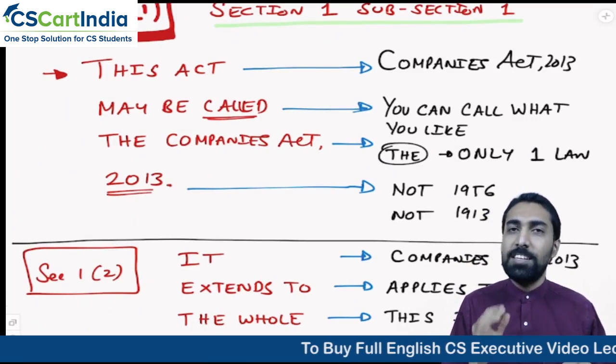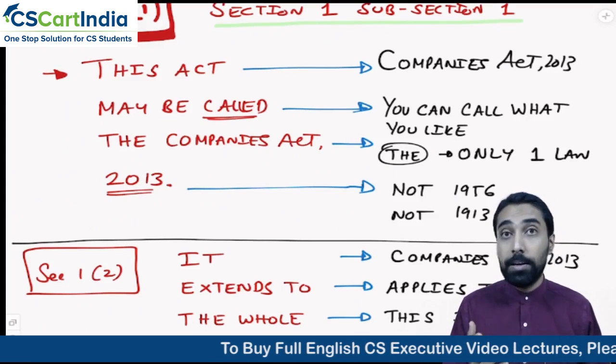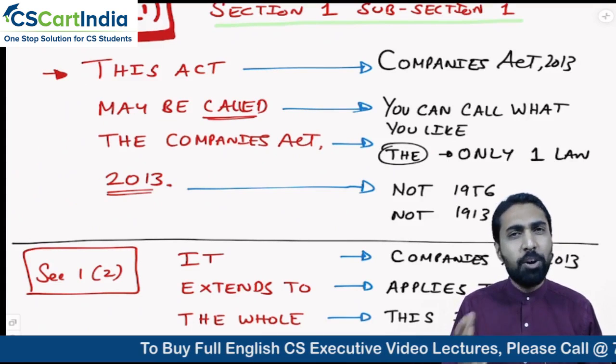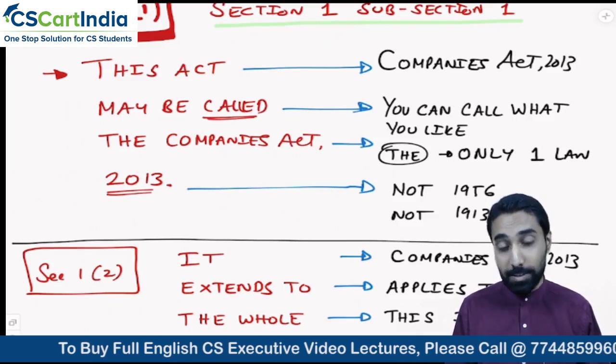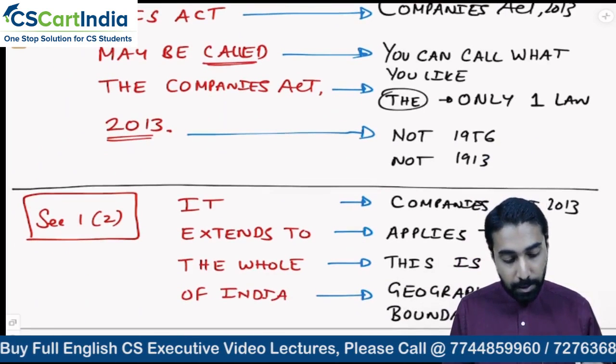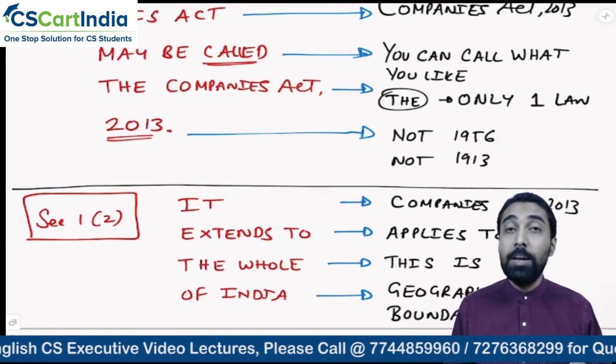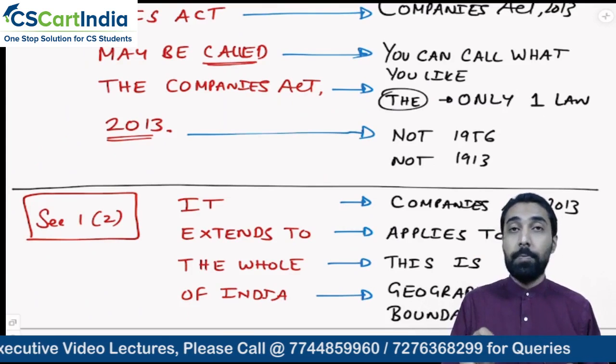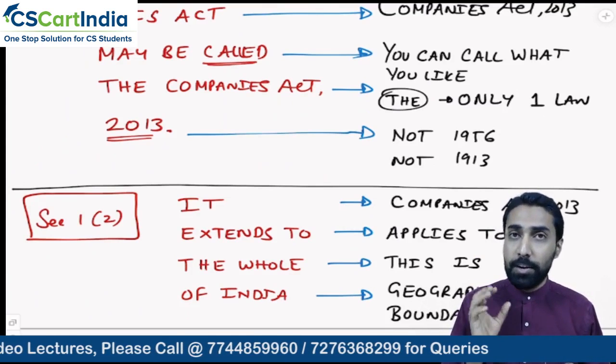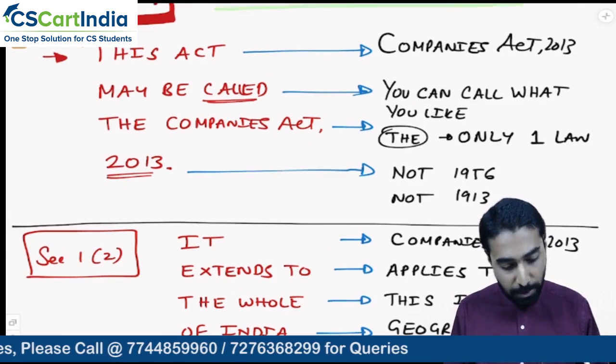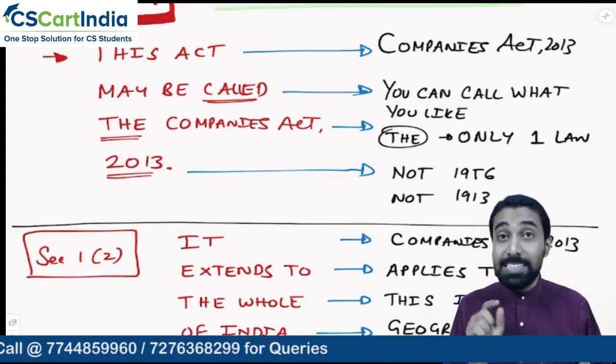So in general, colloquially and as per law, we are going to call this the Companies Act of 2013. Yes. The one and only law relating to companies in India, the supreme law to regulate companies, is this. So that is why they said this act may be called the Companies Act.